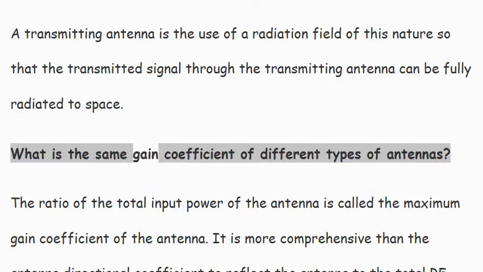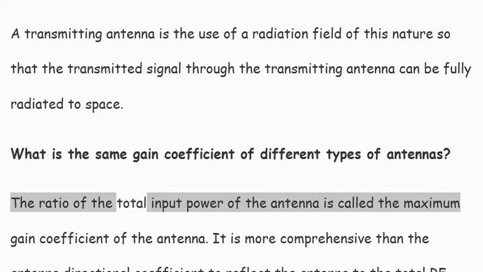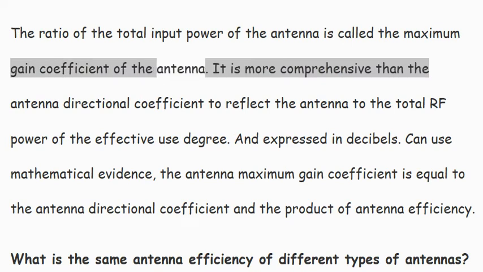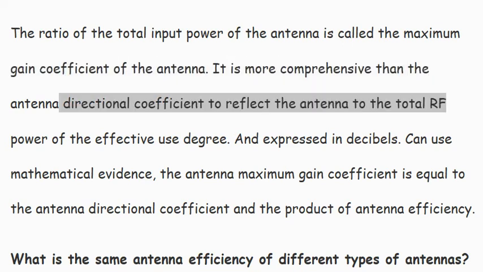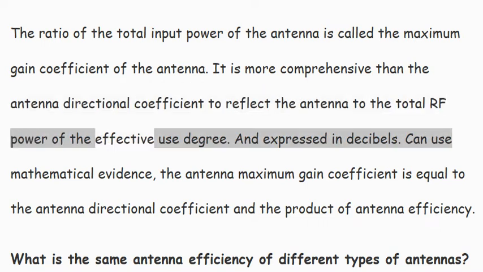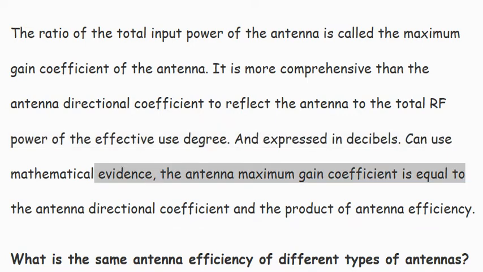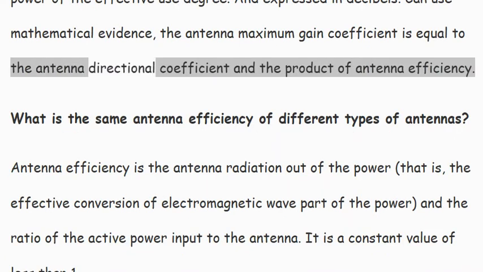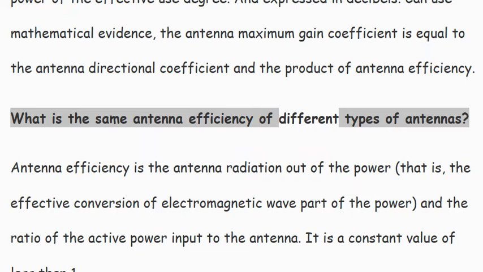What is the same gain coefficient of different types of antennas? The ratio of the radiated power to the total input power of the antenna is called the maximum gain coefficient of the antenna. It reflects more comprehensively than the antenna directional coefficient the degree of effective use of the total RF power by the antenna, and is expressed in decibels. It can be proven mathematically that the antenna maximum gain coefficient is equal to the product of the antenna directional coefficient and the antenna efficiency. What is the same antenna efficiency of different types of antennas?